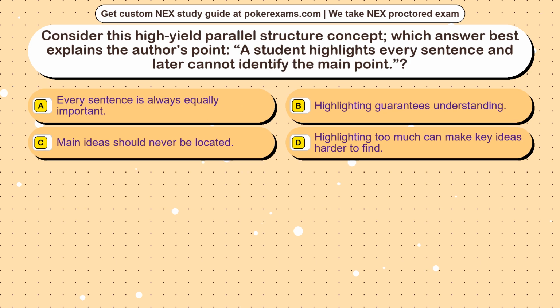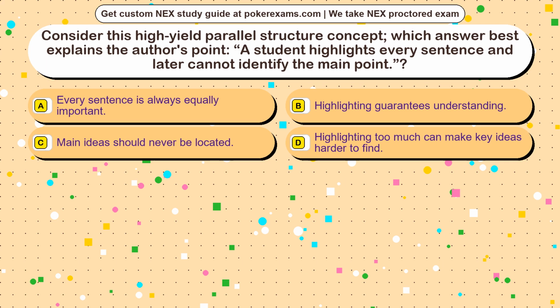Question 18. Consider this high-yield parallel structure concept, which answer best explains the author's point? A student highlights every sentence and later cannot identify the main point. Option A. Every sentence is always equally important. Option B. Highlighting guarantees understanding. Option C. Main ideas should never be located. Option D. Highlighting too much can make key ideas harder to find.